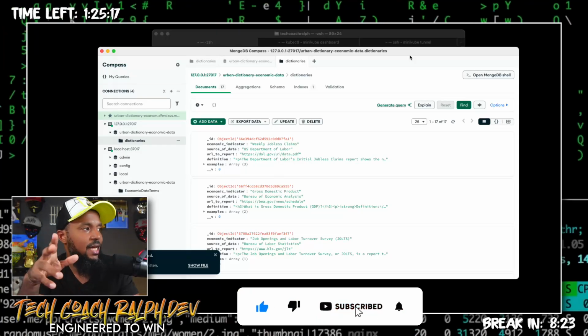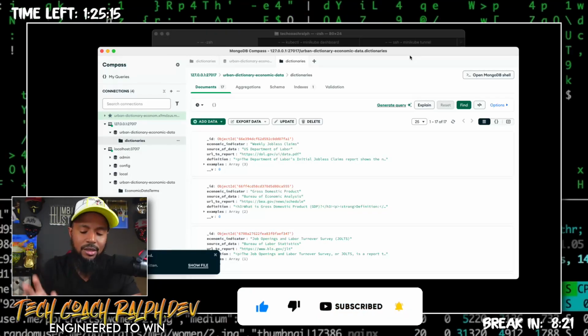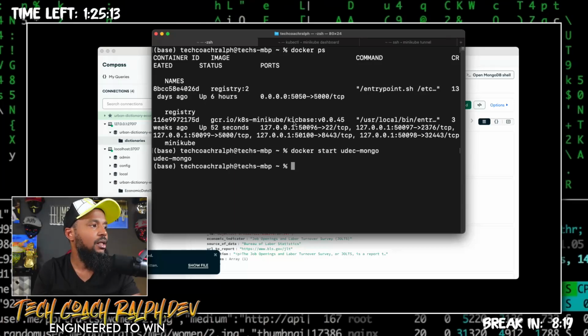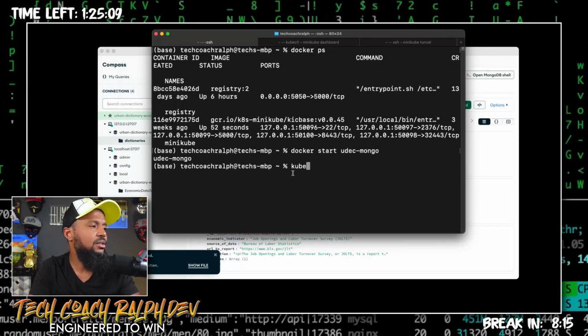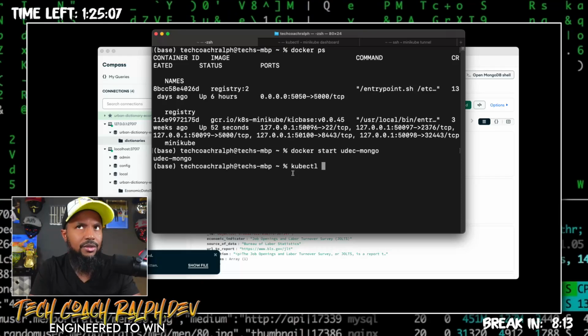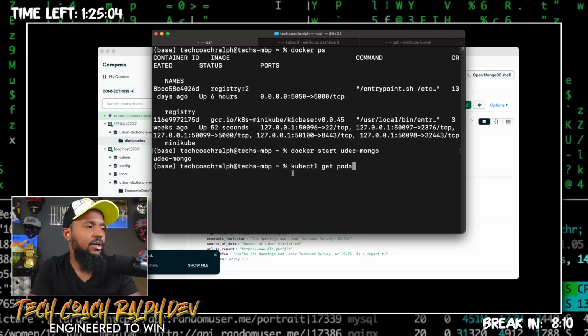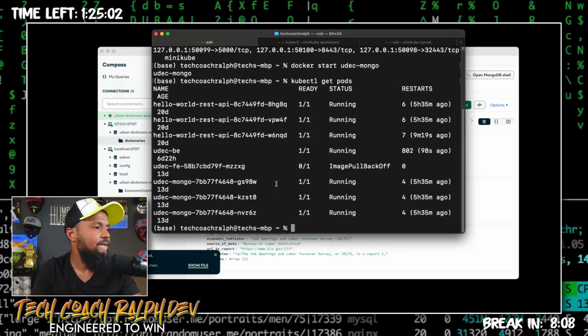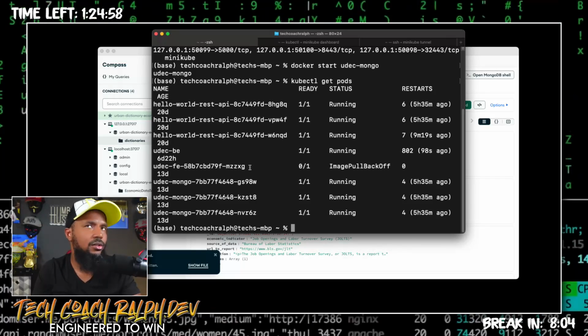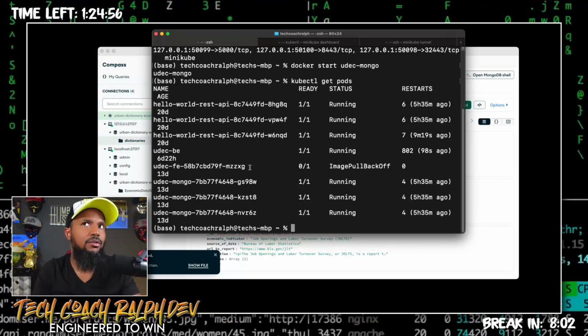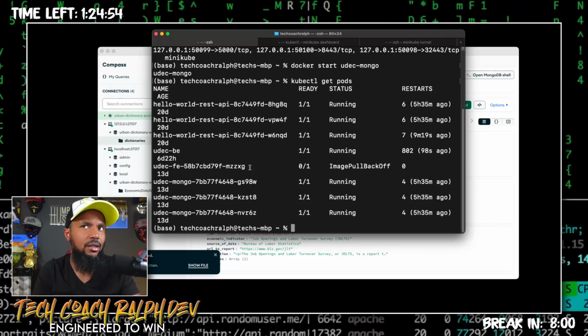So now we should be able to worry about connecting to the database. Let's do minikube, or not, kubectl, and we're going to say get pods. And we have some pods running. So last week we ended up creating a pod individually.